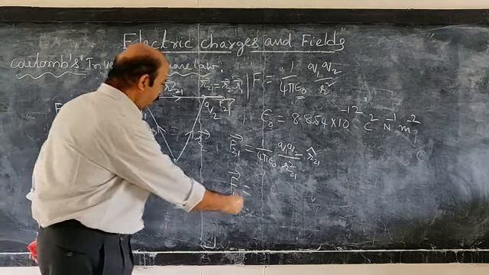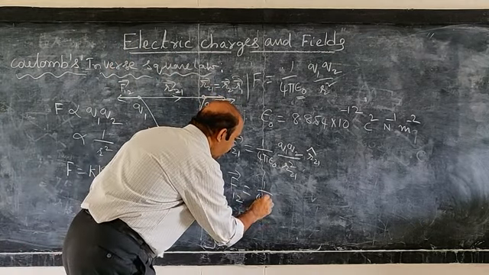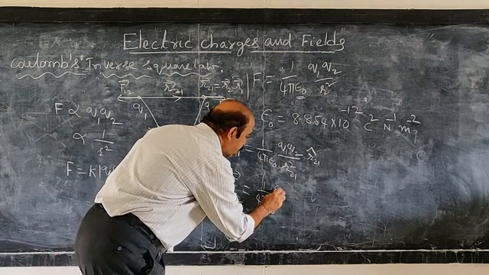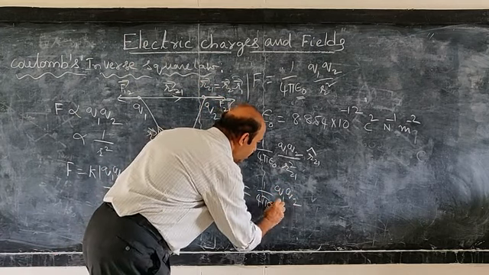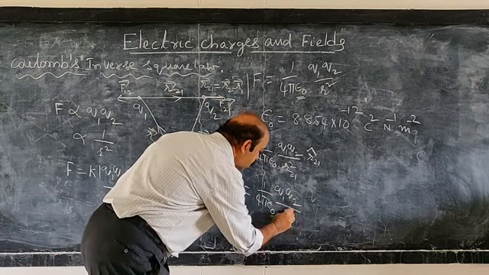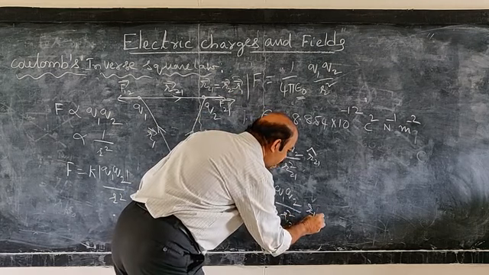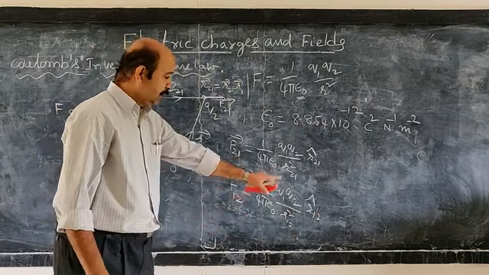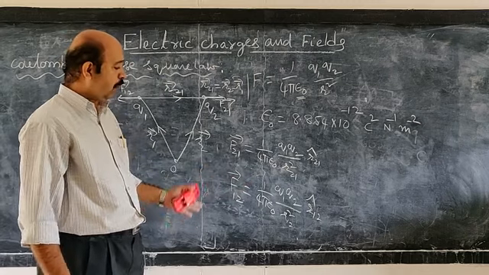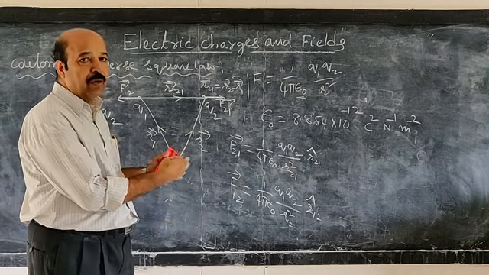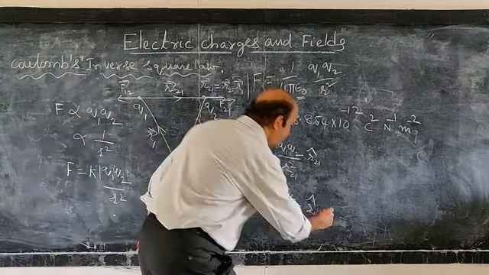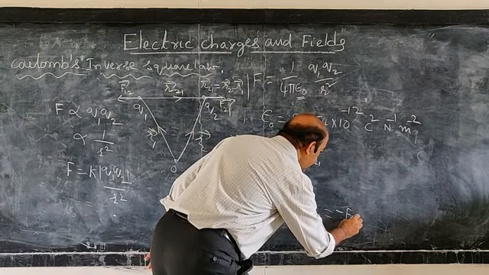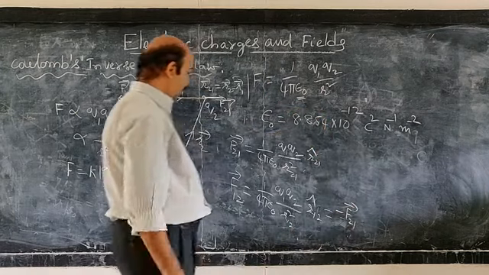So therefore, 1 by 4 pi epsilon naught Q1 Q2 by R12 square. So here the unit vector is written like this. This is just reversing the direction. All the magnitude remains the same. Only the direction is reversed. Hence you can write it like this: minus F21 bar.